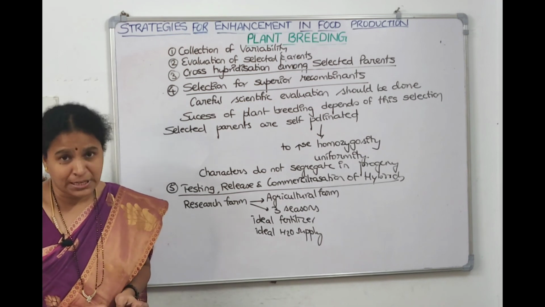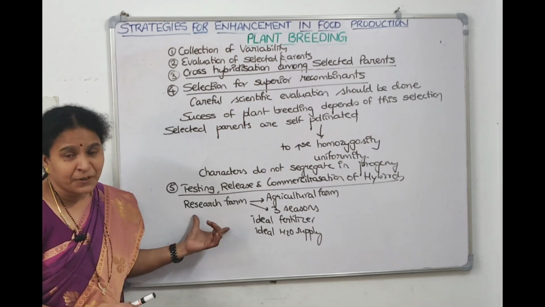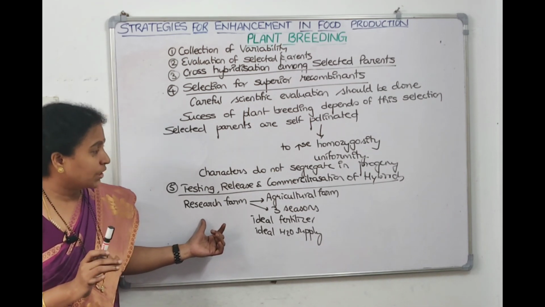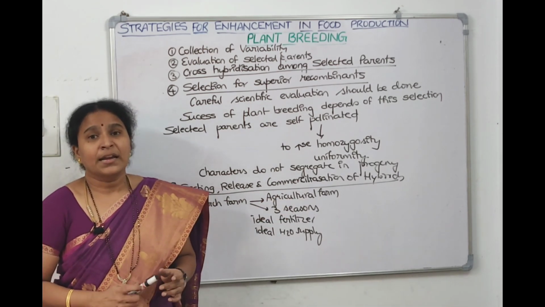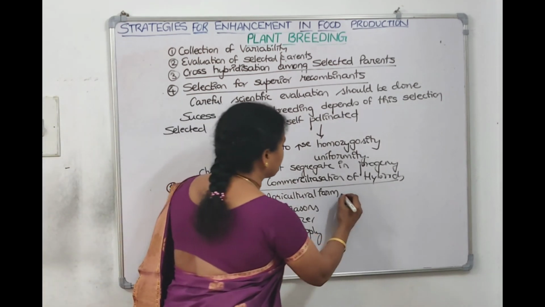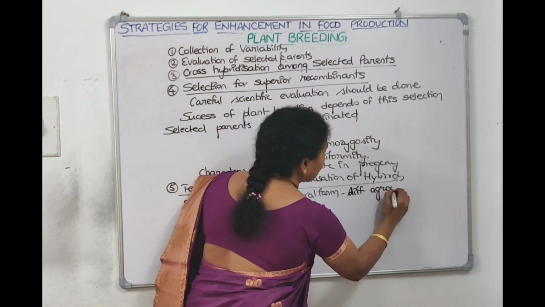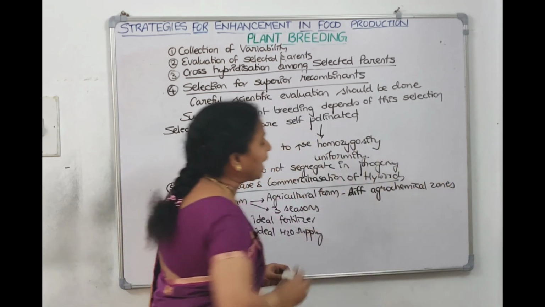We will check its yield in the research farm first, and if it gives the desired yield there, we want to check it in the agricultural land, in different agrochemical zones.